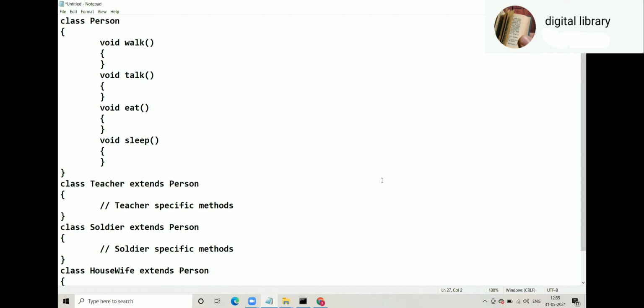Assume that walk, talk, eat, sleep have code respective to those methods: how to walk, how to talk, how to eat, how to sleep.